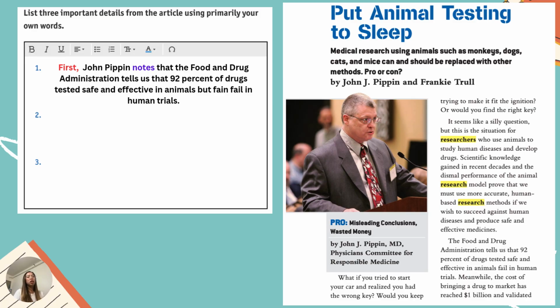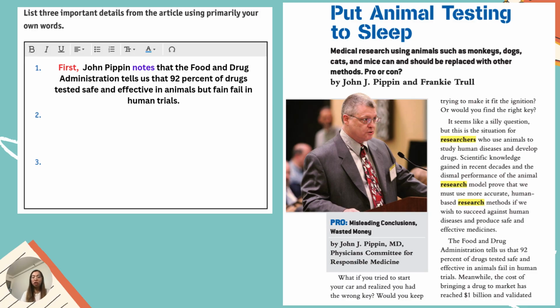So we have here: First, John J. Pipin notes that the Food and Drug Administration tells us that 92% of drugs tested safe and effective in animals, but fail in human trials. You have your one key detail.